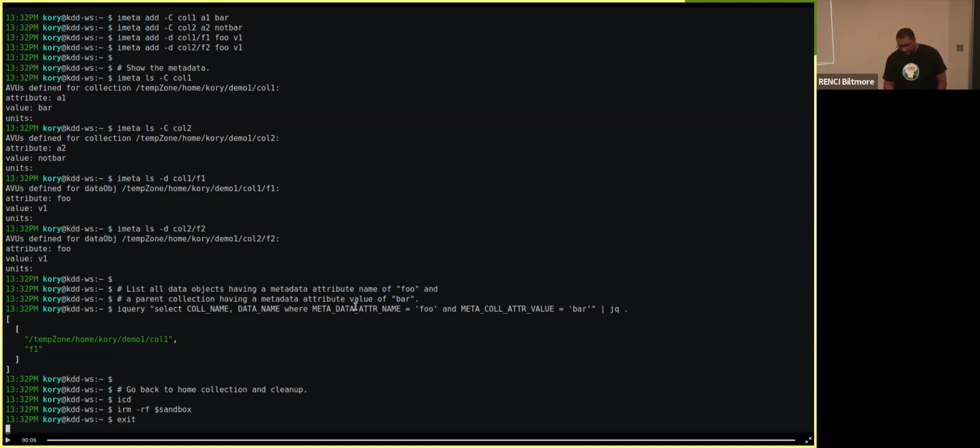Everybody recognizes these columns, but the thing of interest is that the metadata attribute name is equal to foo, and the metadata attribute value is equal to bar. Collection meta collection attribute value is equal to bar. So already you can see the benefit: this doesn't require multiple queries, it's just a single query, and we got the necessary row from the database that satisfies this.